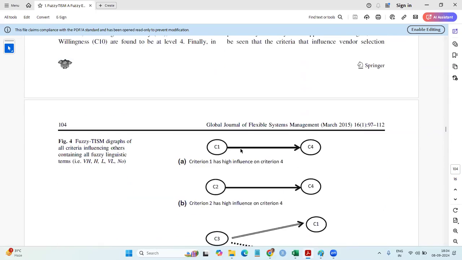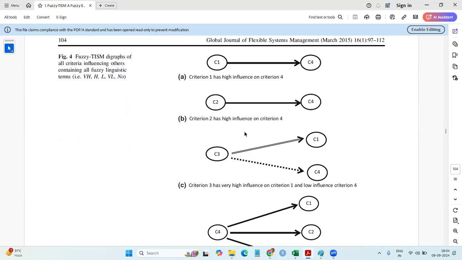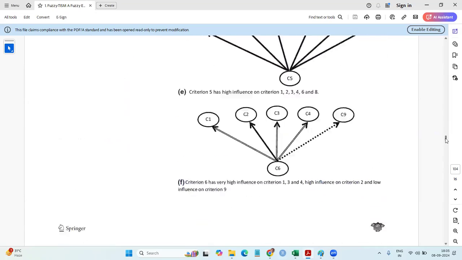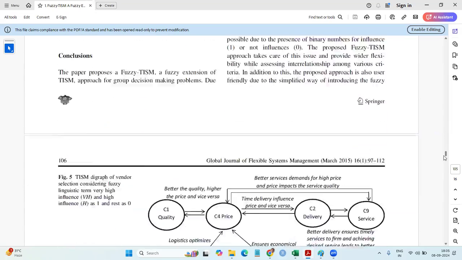Now this just explains what is meant by the dot arrow. High influence means thicker. Very high means very thick, or double lines. On criteria 1, there is a high influence, very high influence with double lines, and low influence with dotted lines. Next time we can show how they have explained all these lines.